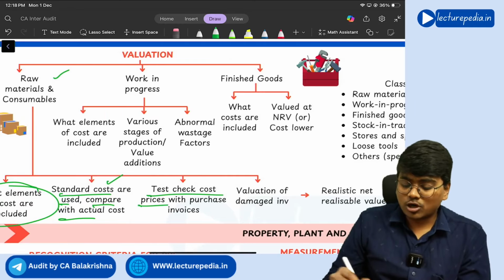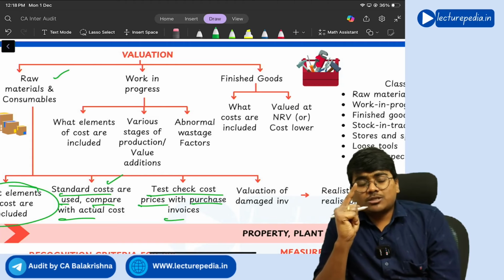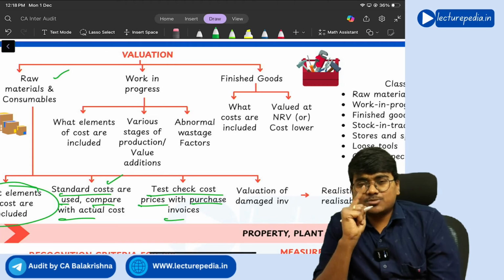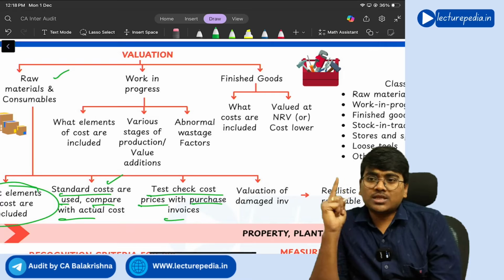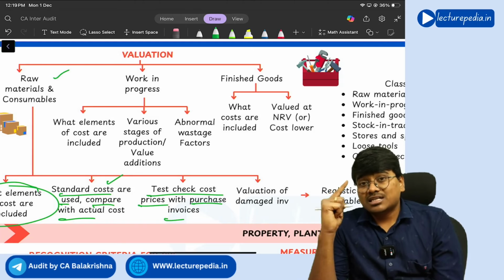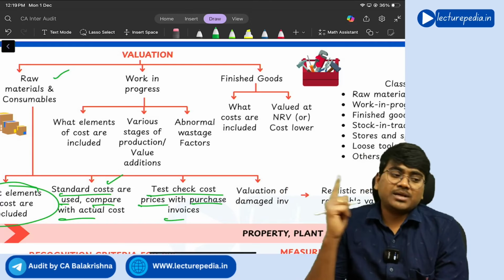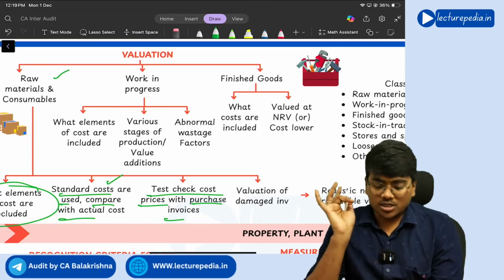Next, test check cost prices with purchase invoices. So at what price you have purchased this particular raw material, that will be shown in the purchase invoice, right? So you need to once check whether the price shown in the purchase invoice is the same price shown in the books of accounts or not.